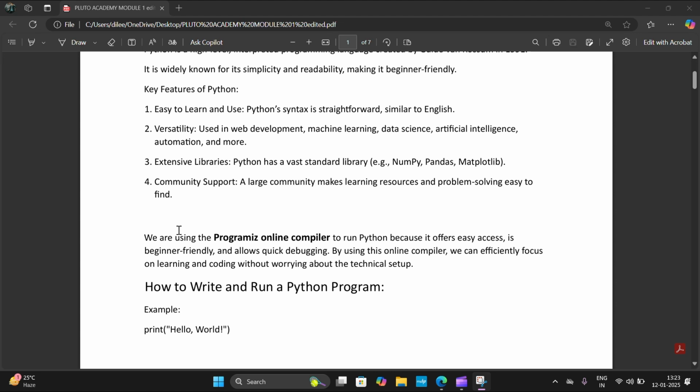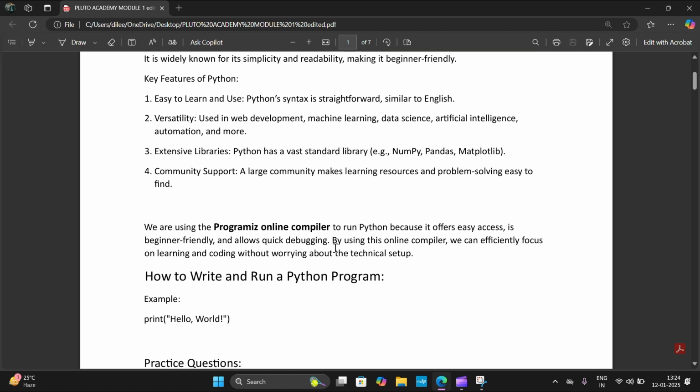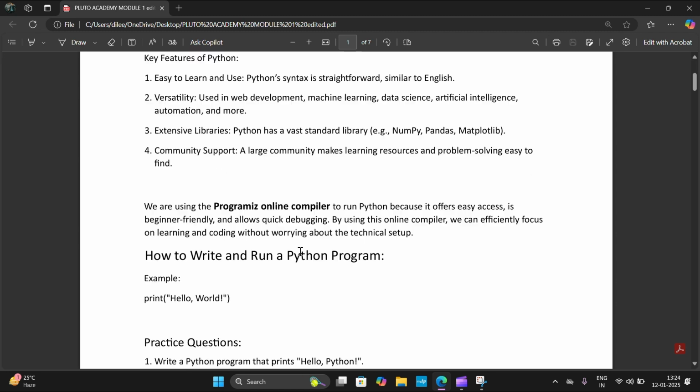And then we learnt about where to run these Python codes and programs that we are using. We use an online compiler because it offers easy access, is beginner friendly, and allows quick debugging. By using an online compiler, we can focus on learning and coding without worrying about the technical setup and software like that. Online compilers make it easy to run code and understand the concepts without any technical setup. So try to use an online compiler.